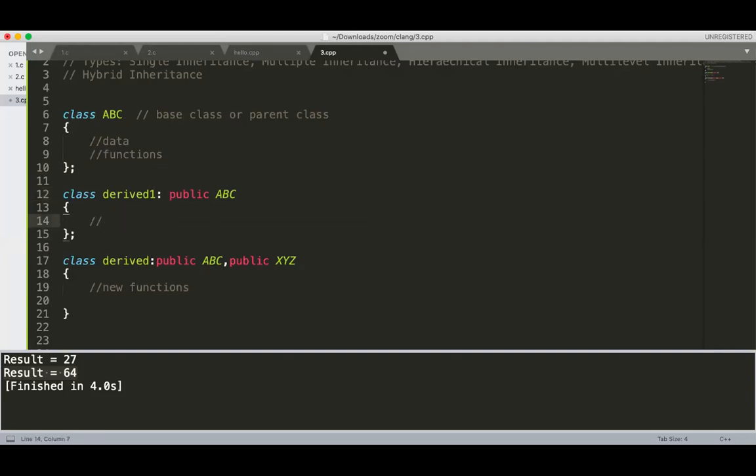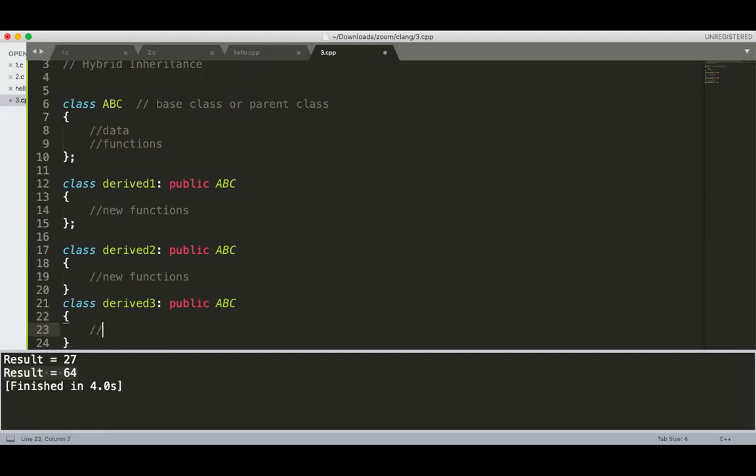This derived one has the public and protected fields of ABC, as well as its own new data and functions. Now you can make a new class from the ABC class, named derive2, which has new functions and new implementation. Even you can have a third derive class, again derived from the ABC class, having its own new functions.